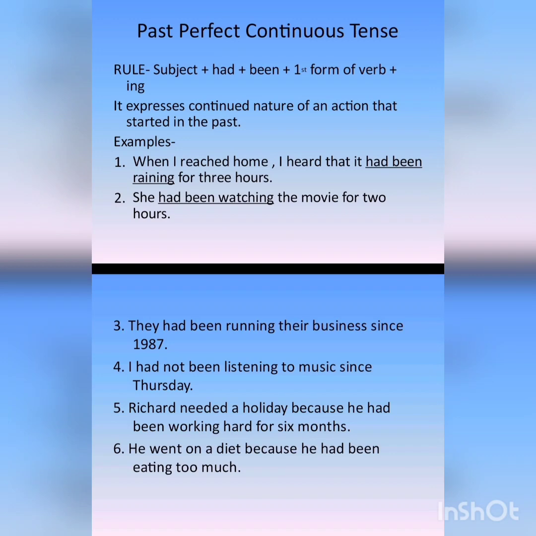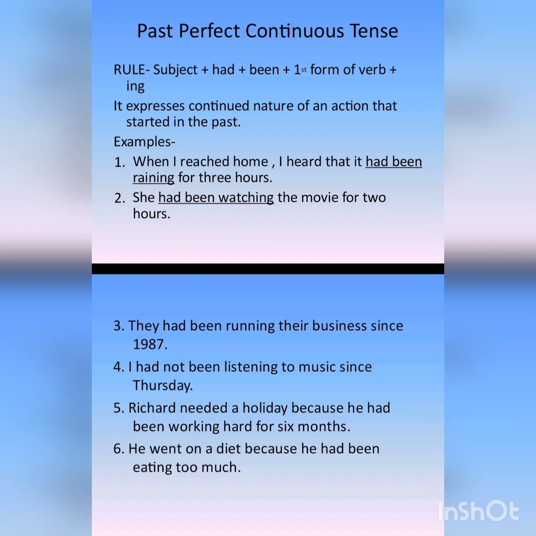Then Richard needed a holiday because he had been working hard for 6 months. So here also had been working is the past perfect continuous tense. You can see that the action of Richard working has started in the past. It has been 6 months now since he is working. 6 महीने से वो काम कर रहा है. That means उसने काम कब शुरू किया? 6 महीने पहले. The action has started in the past and अभी वो काम कर रहा है. It means that the action is still continuing.